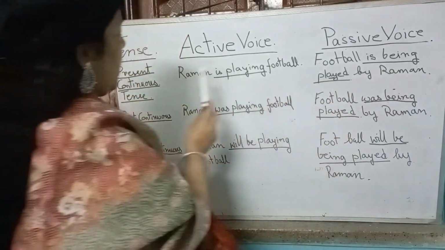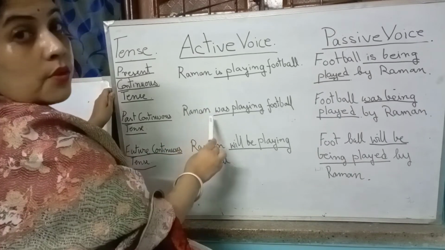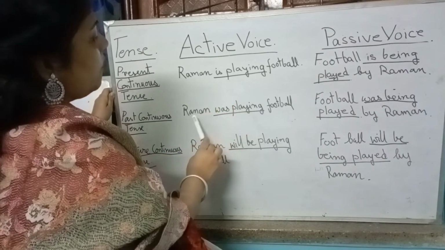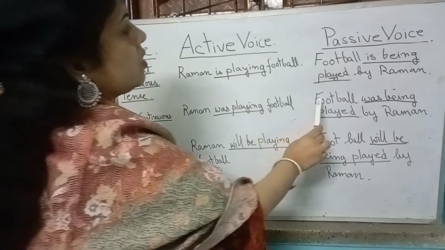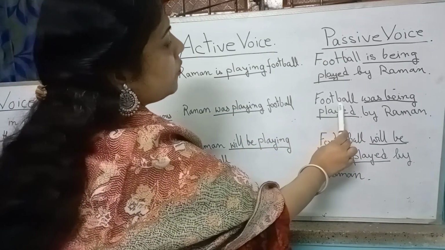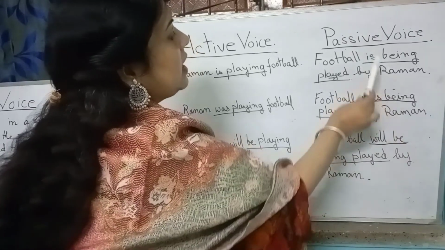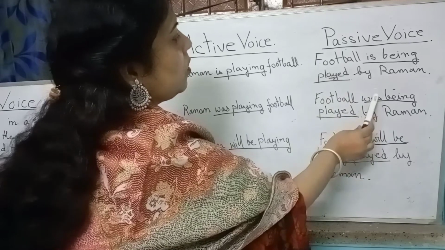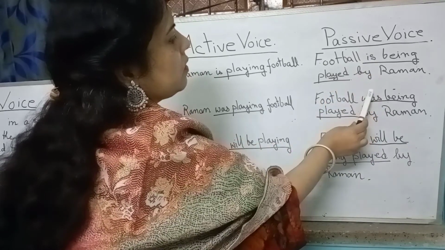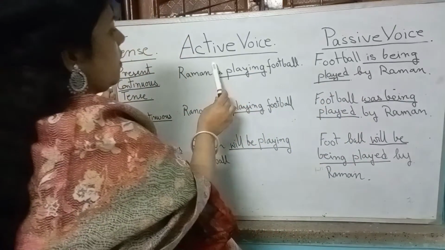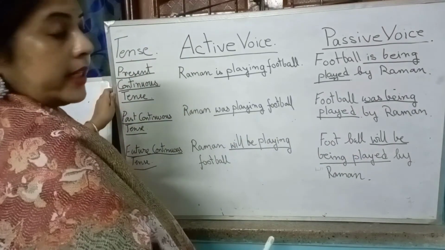being played. Next comes past continuous tense. In past continuous tense, this sentence will take the form Raman was playing football. So in passive form it will change to football was being played by Raman. So the only change is that in present continuous tense there is, in past it is was, and the same thing, being, is added here.